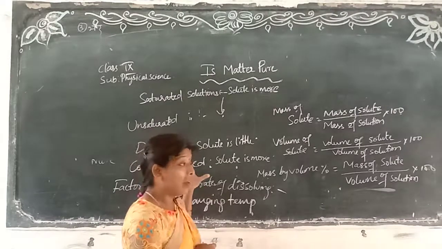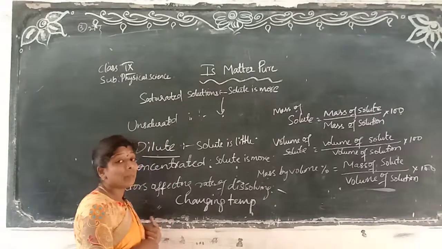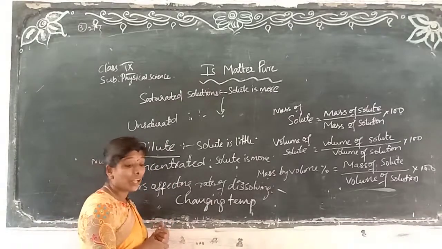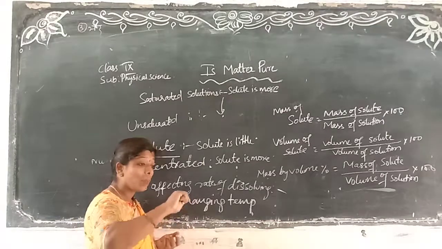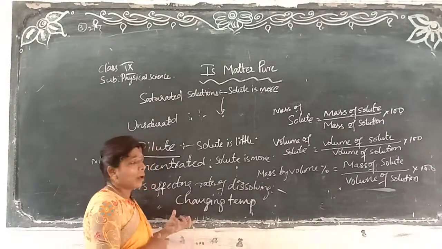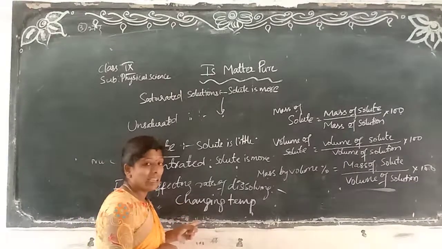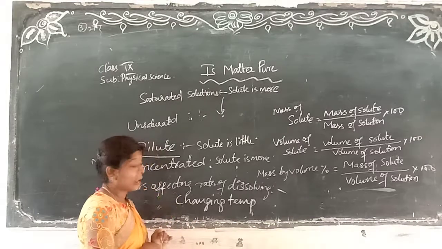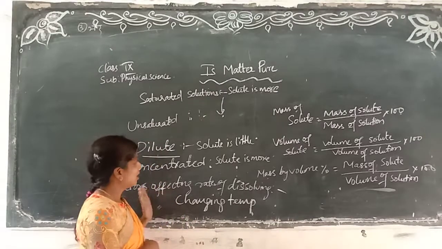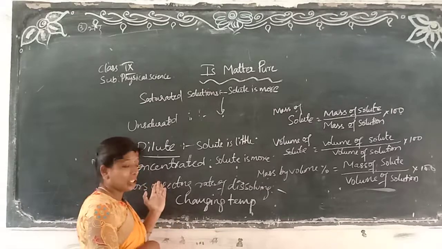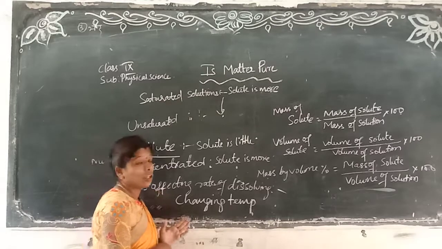Now, the factors affecting: the main thing is the water, changing the temperature. If you go on changing the temperature, either increasing or decreasing, when you want to dissolve fast, the temperature should be more. With less temperature, it dissolves slowly. These are the dilute solution and the concentrated solution. Dilute means the solute is less, concentrated means the solute is more.